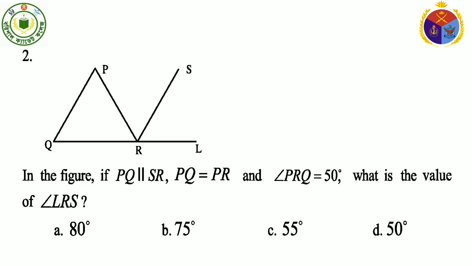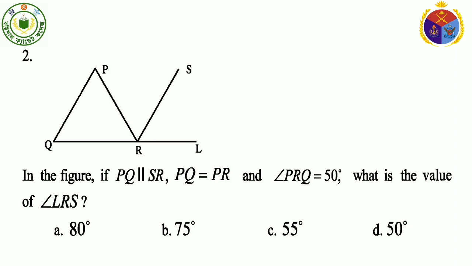In the figure, PQ is parallel to SR. PQ equals PR in triangle PQR. Therefore, angle PQR equals angle PRQ equals 50 degrees. Again, PQ is parallel to SR and PR is their transversal. Therefore, angle PQR equals angle LRS equals 50 degrees, corresponding angles.